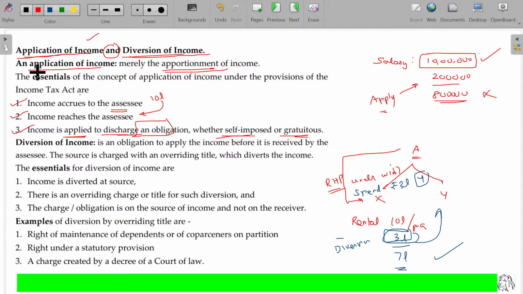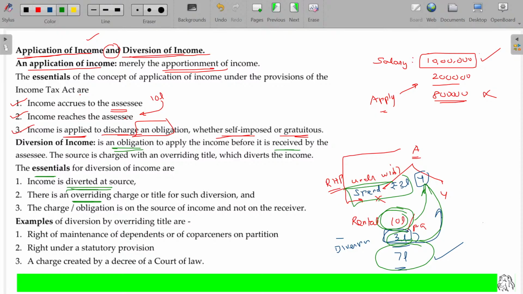This is called application. But in case of diversion of income, there is an obligation to apply the income before it is received. So you are not eligible to receive this unless you pay this 3 lakhs to your brother as per the legal requirement. You are receiving only these 7 lakhs. So the essential is that the income is diverted at source. At that source itself, a portion is for Y as per the will.